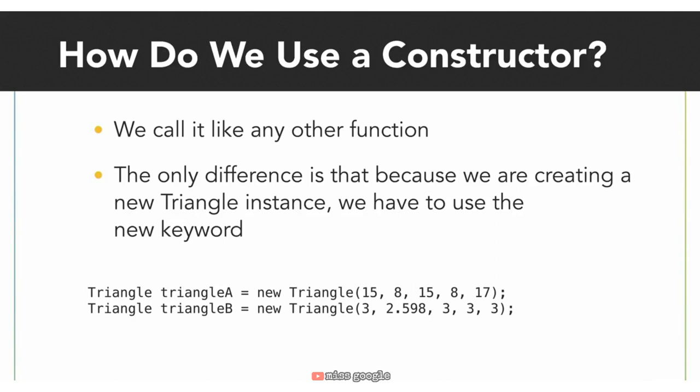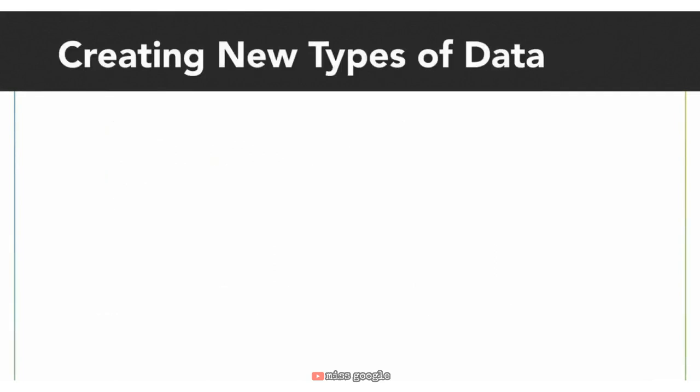The triangle A instance will have a base with the value 15, height with the value 8, side length 1 with 15, side length 2 with 8, and side length 3 with 17. The triangle B instance will have a base with the value 3, a height of 2.598, and all side lengths with value 3. Now you might be thinking, triangle is now a data type?